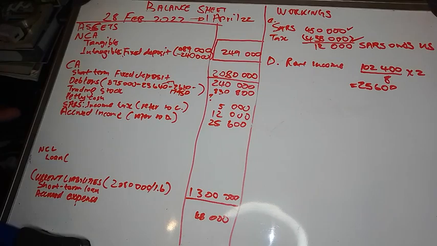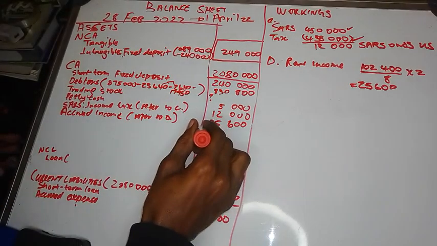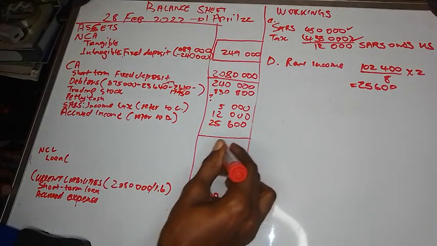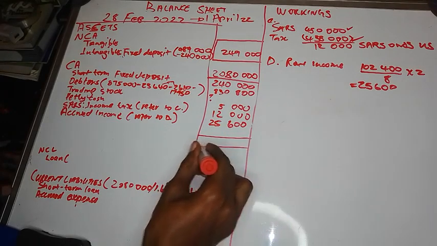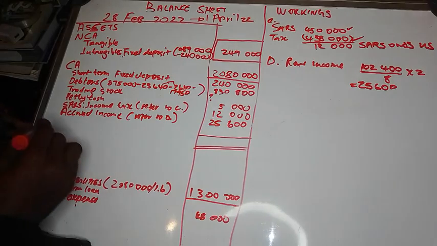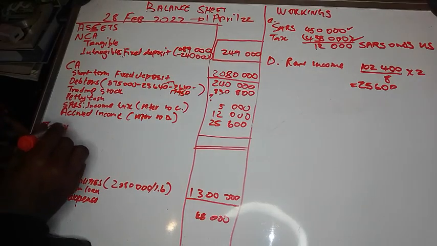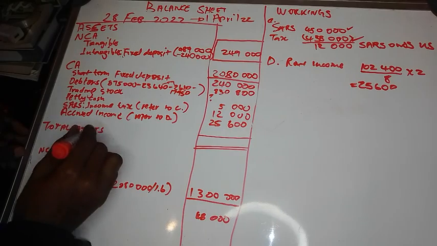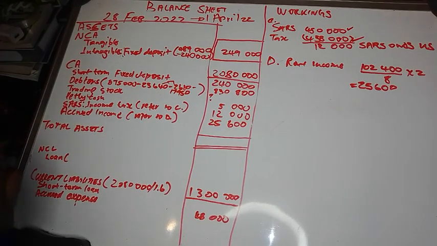Now we've got your assets. The only thing you don't have there is the trading stock, which they said is a balancing figure. So you just leave one space in case you left something out. Then you'll have your total assets here. Total assets, right?